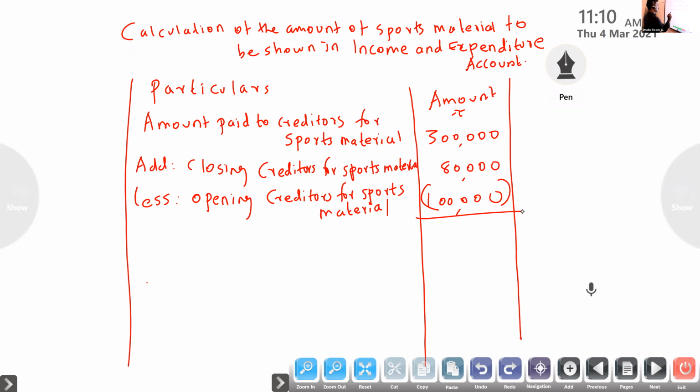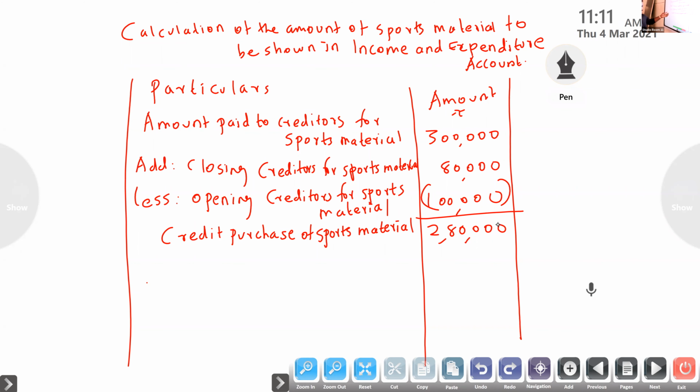So this will be the credit purchase of sports material: 2 lakh 80,000.